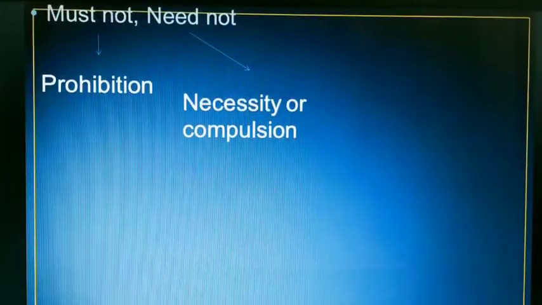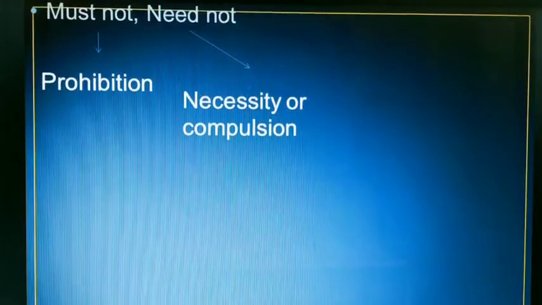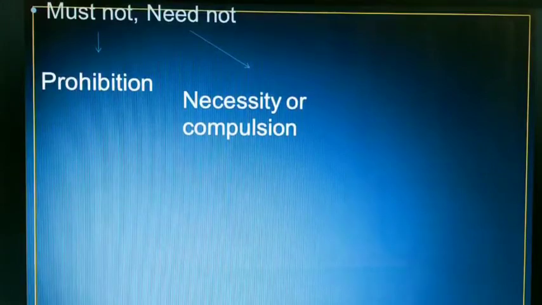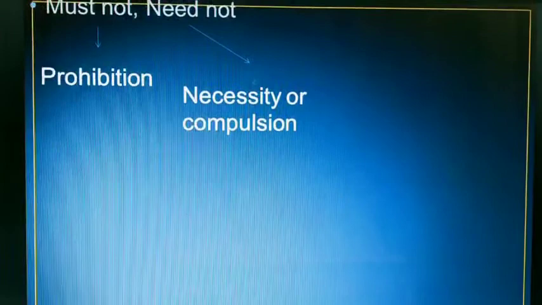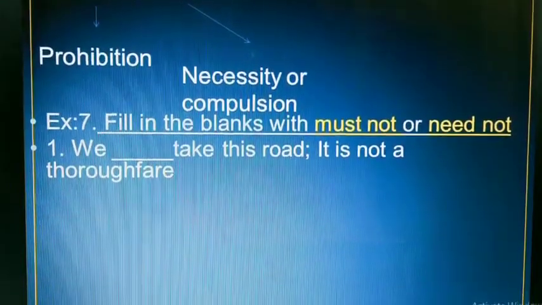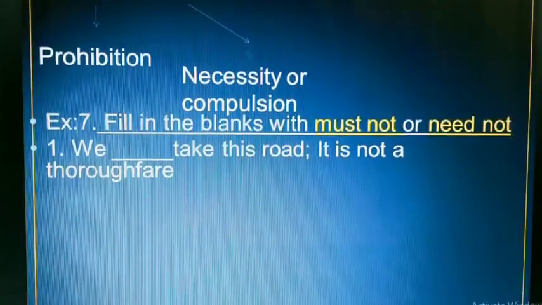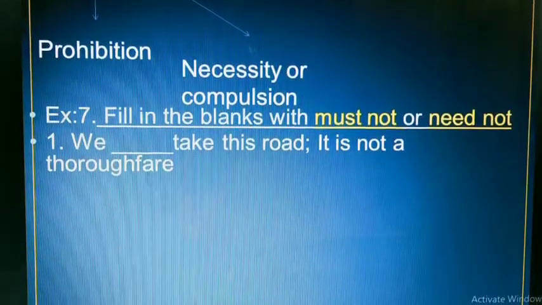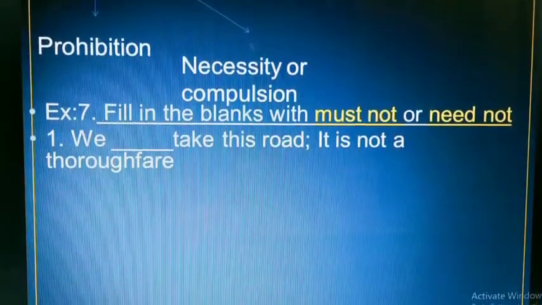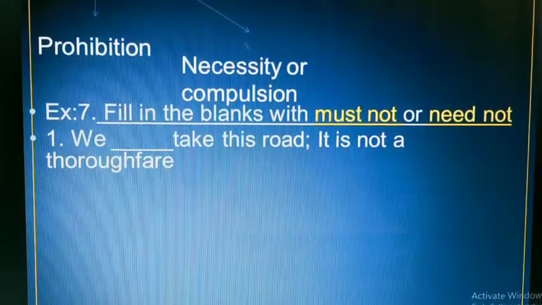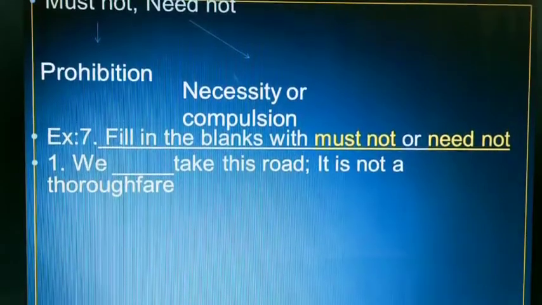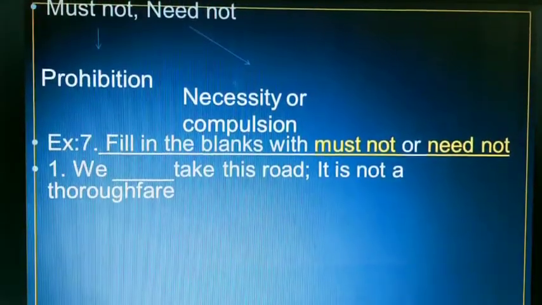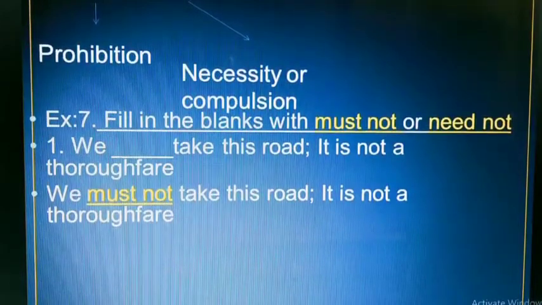See these modals, must not or need not. Must not suggests prohibition and need not suggests the absence of necessity or compulsion. Now exercise 7 in your textbook. Fill in the blanks with must not or need not. First one: we dash take this road. It is not a thoroughfare. It's a prohibited road. We cannot use that. So here must not. We must not take this road.